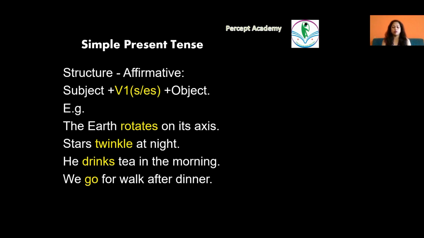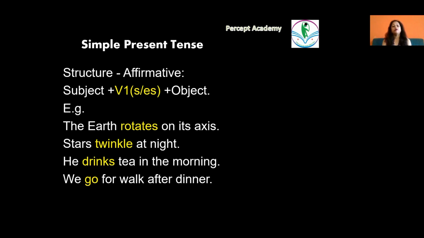He drinks tea in the morning. He is again a singular entity, so we use "he drinks tea in the morning." And "we go for a walk after dinner": we is a plural pronoun, so hence we use go without any s or es, in its bare form.